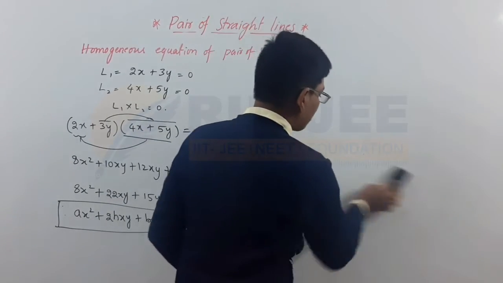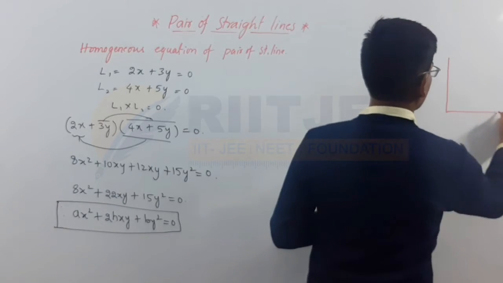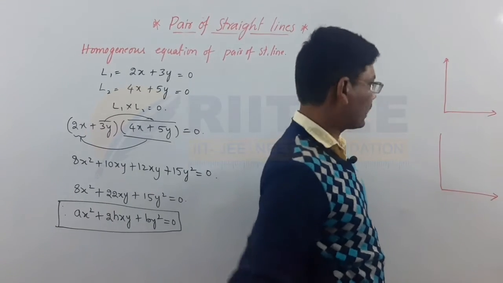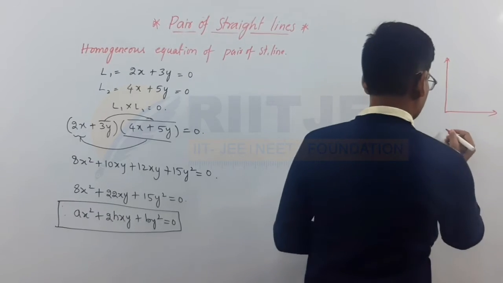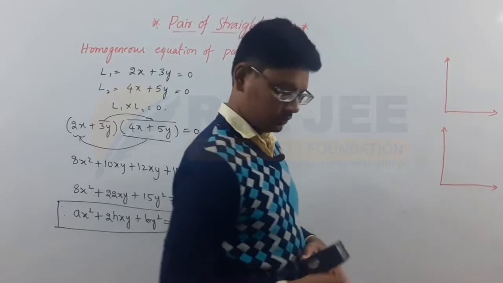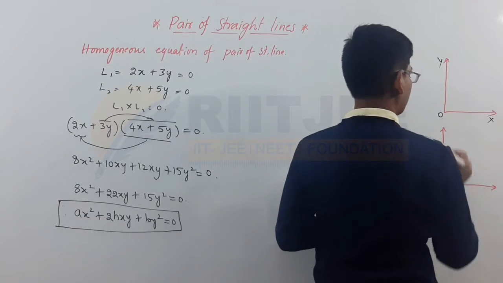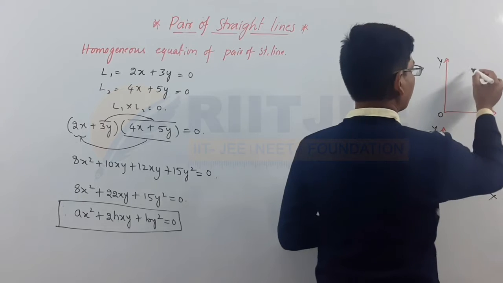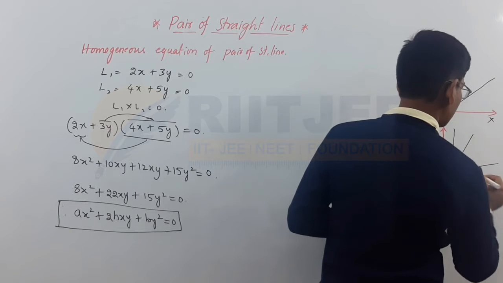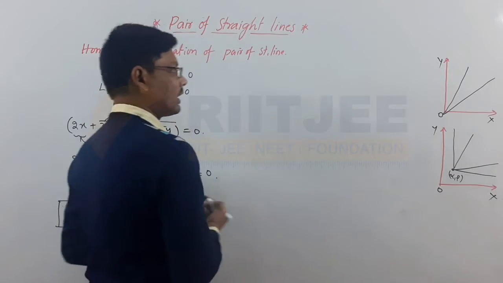Now let's discuss the diagram. The first one is two straight lines passing through origin, and the second one is two straight lines not passing through origin. This is x, y, this is 0, x and y here. When two lines are passing through origin and when two lines are not passing through origin, I am taking some point alpha comma beta here.